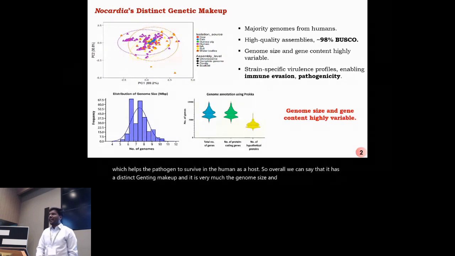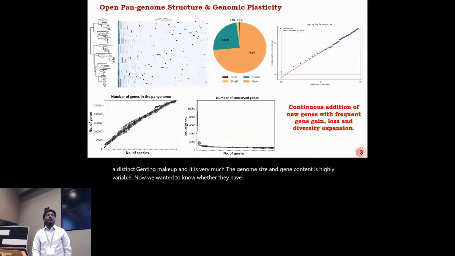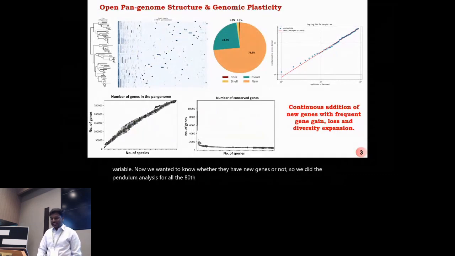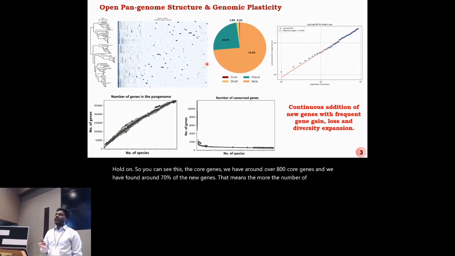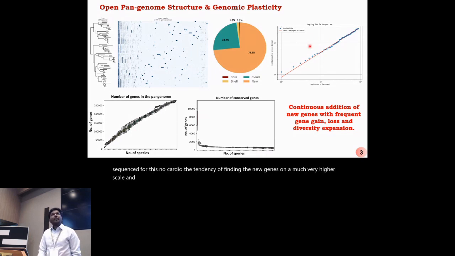Now we wanted to know whether they have new genes or not. So we did the pan-genome analysis for all the 88 species. You can see the core genes. We have over 800 core genes, and we have found around 70% new genes. That means the more genomes are sequenced for Nocardia, the more likely we are to find new genes on a much higher scale. And it can also be supported by Heaps' law.